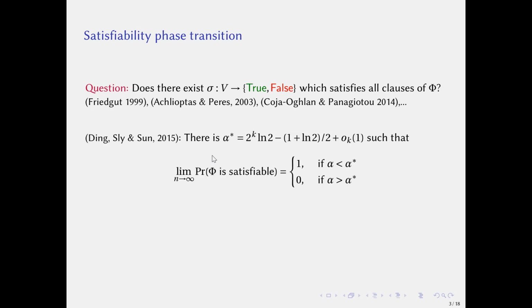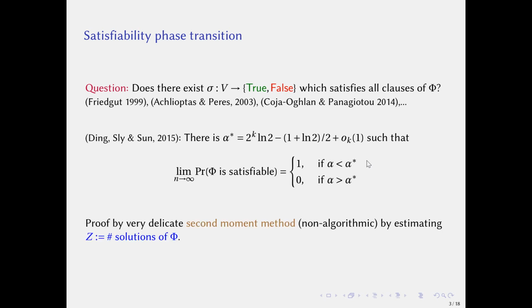There exists a number alpha star, which is roughly 2^k times log 2, such that if alpha is less than alpha star, then when n goes to infinity, the probability that Φ is satisfiable goes to 1. Otherwise, if alpha is greater than alpha star, then the probability goes to 0 as n goes to infinity.